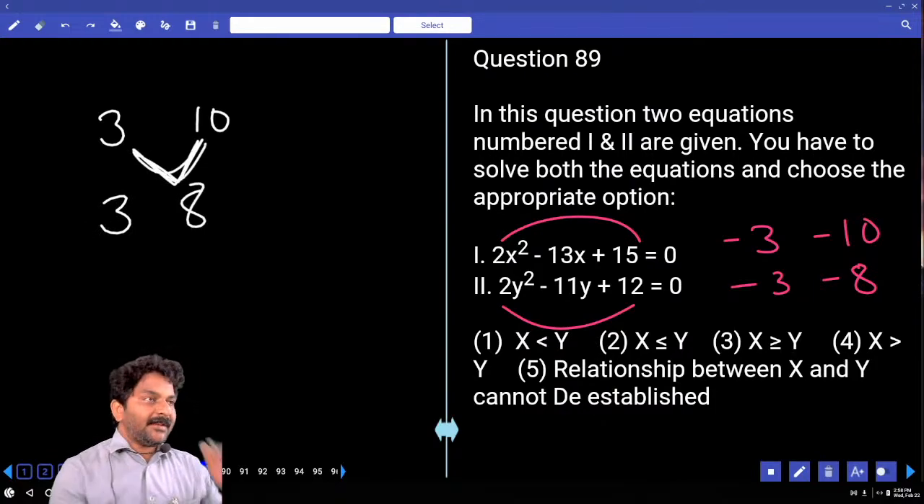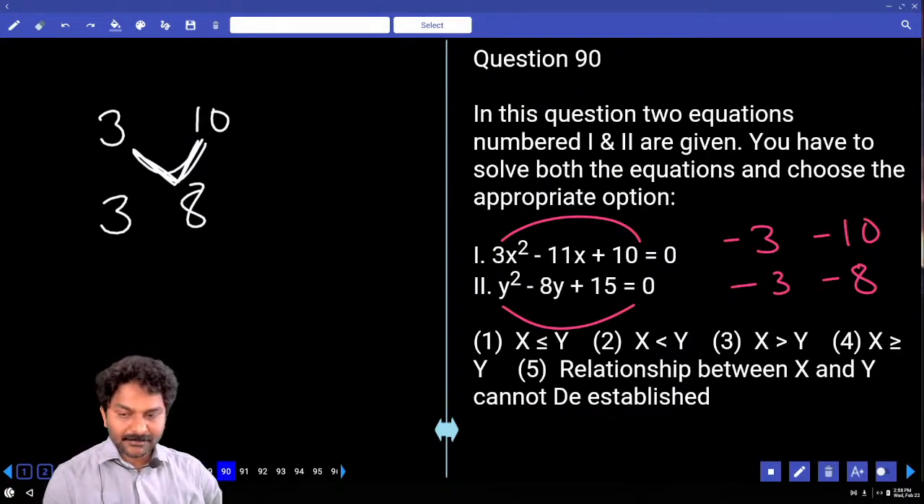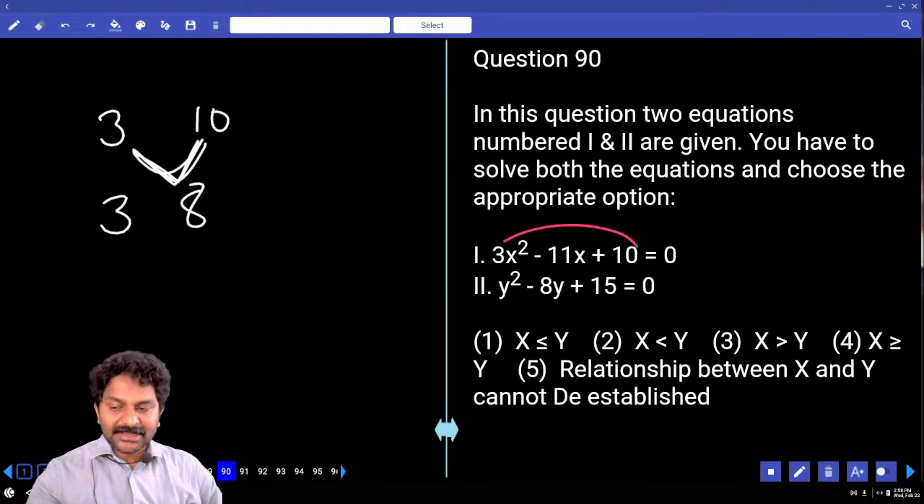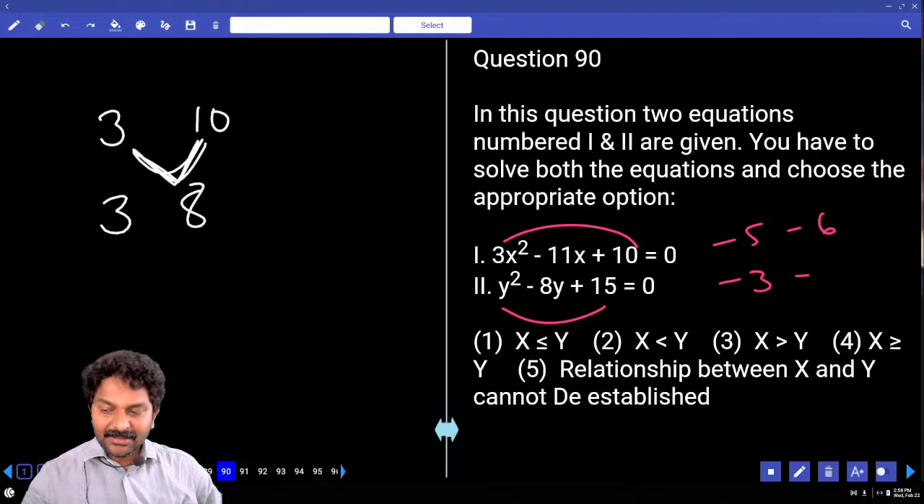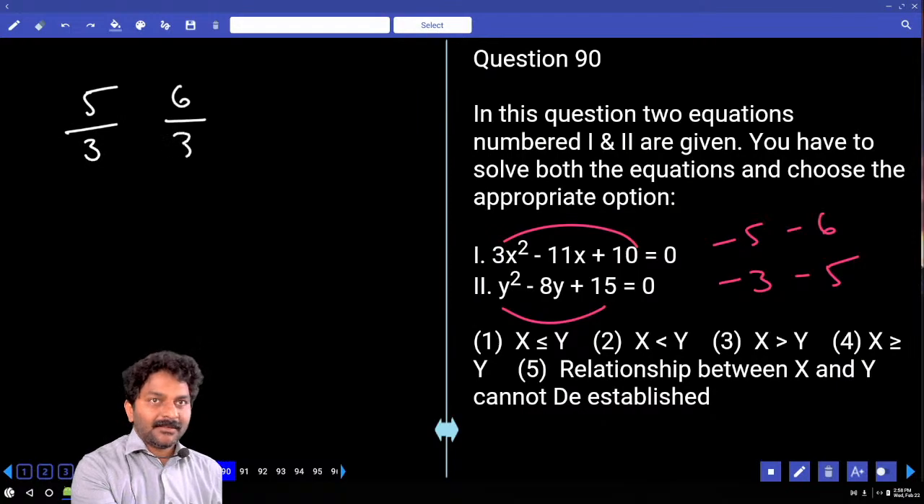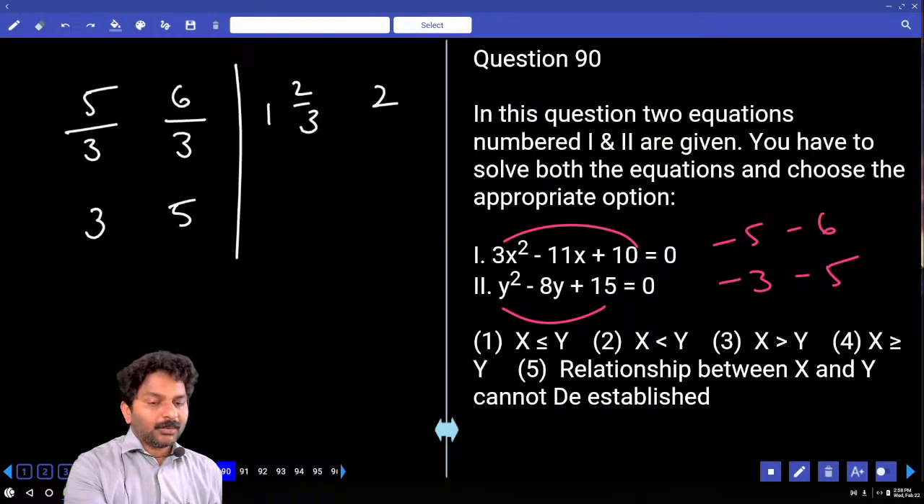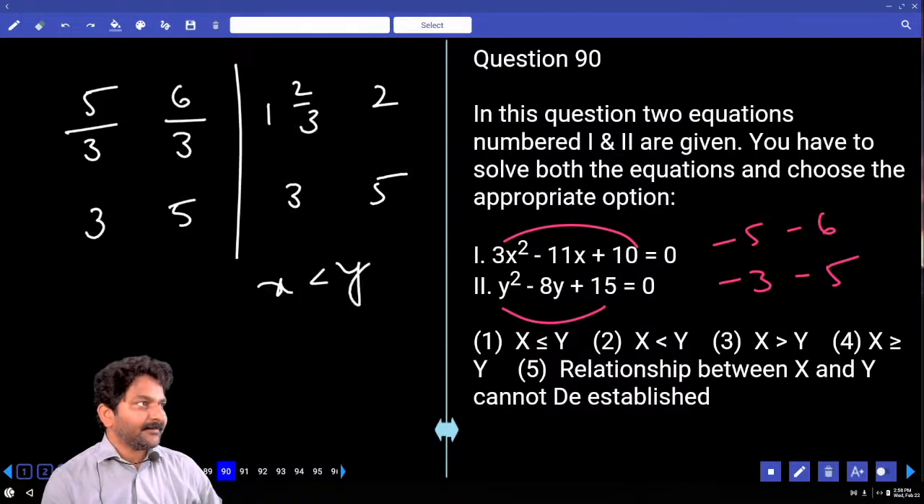In between condition again. No relation. Product is 30. Minus 5 minus 6 is the combination. Product must be 15. Minus 3 minus 5. Factors 5 comma 6 divided by not required. Required. Next 3 comma 5. Everywhere x is less than y.